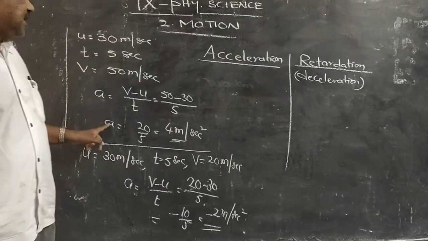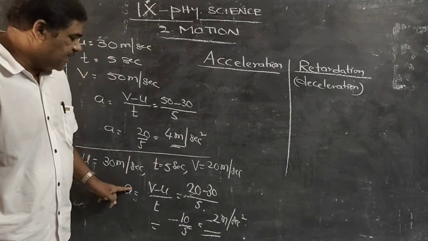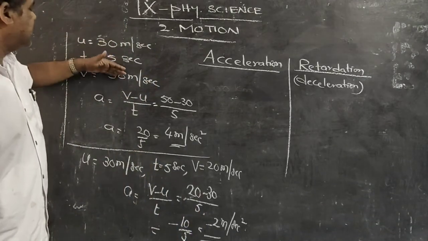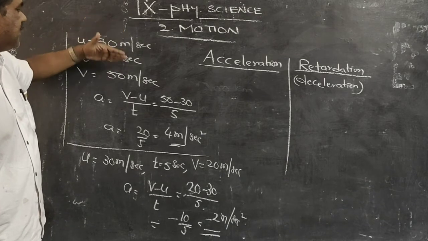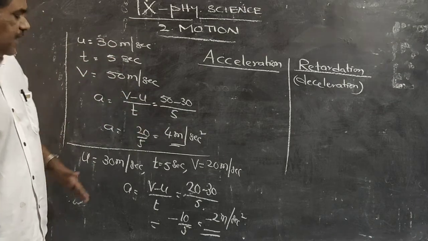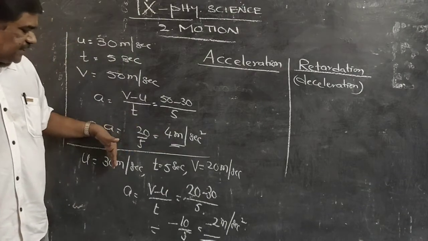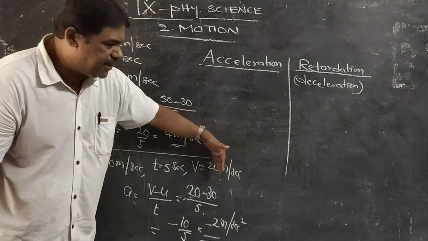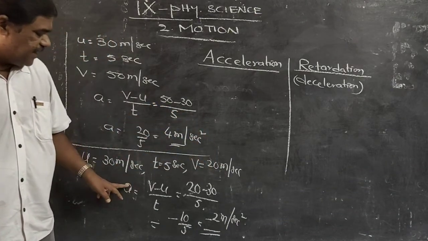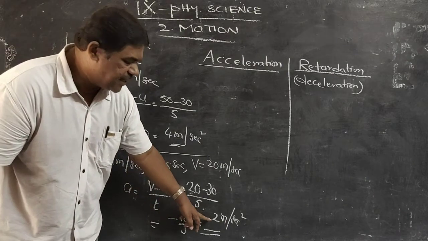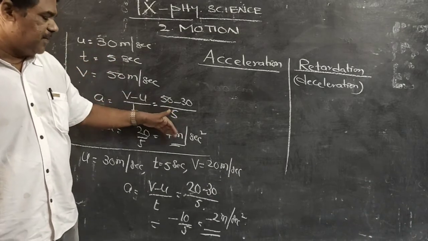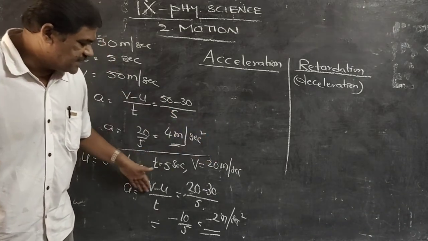Here we got acceleration as 4 meters per second square, but here we got acceleration as minus 2 meters per second square. If the velocity of the body is increasing, 30 becoming 50, then the acceleration is positive. If the velocity is decreasing, 30 becoming 20, which means the driver decreased the speed, then the acceleration is negative.